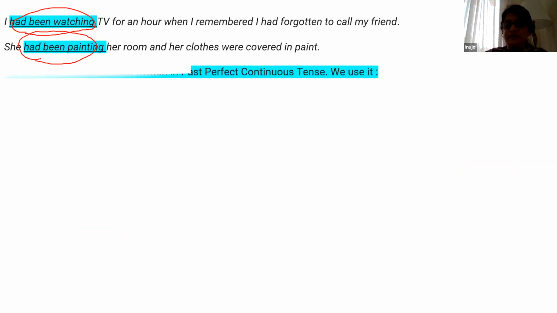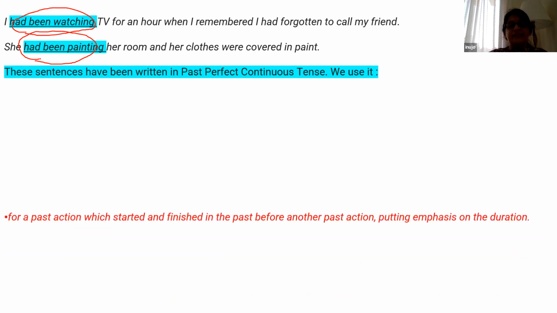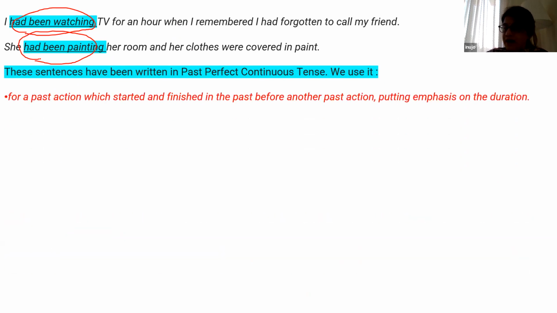So when do we use past perfect continuous tense? Let's see. It is for a past action which started and finished in the past before another past action, putting emphasis on the duration. This is very important, children. You have to put emphasis on the duration.